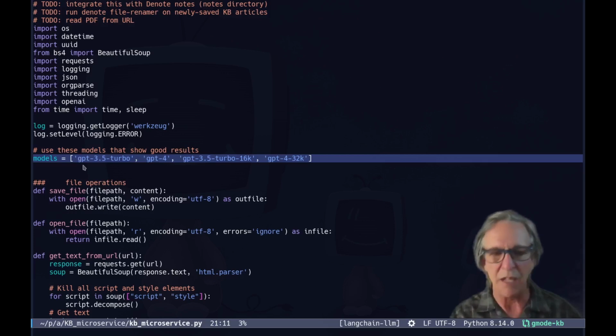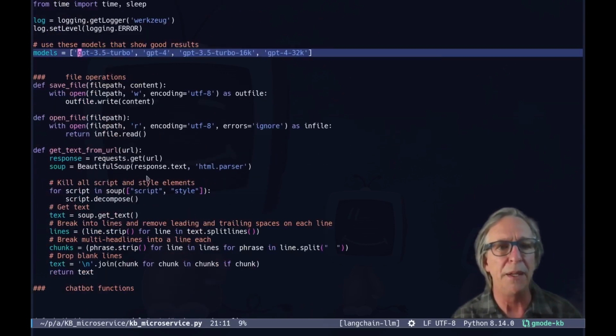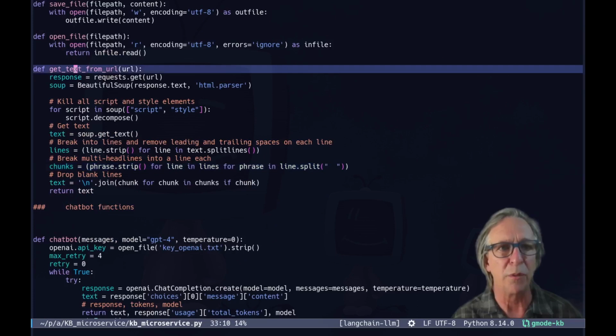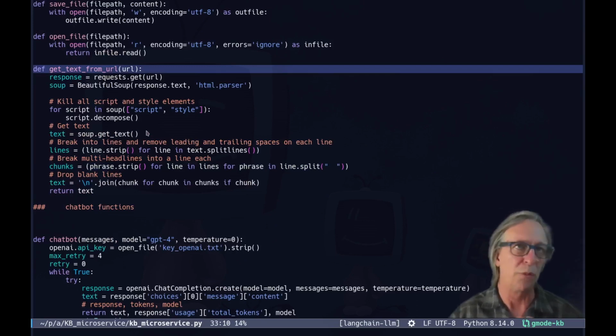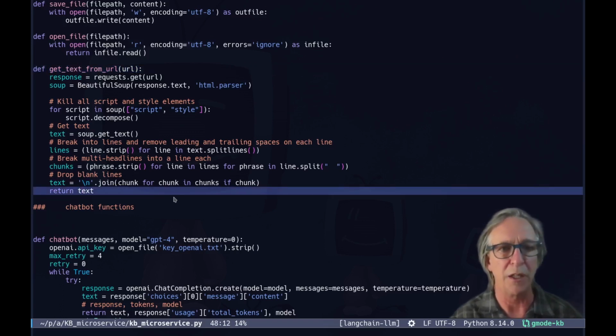And then I'm kind of keeping track of models that I have used with success in this. You can switch models between invocations of the functions. And then this get text from URL is simply a helper thing. This is when you do have a URL, it goes through and gets the text from the body of the content, strips all CSS, HTML, other markup out of it, and then just returns the cleaned up text.